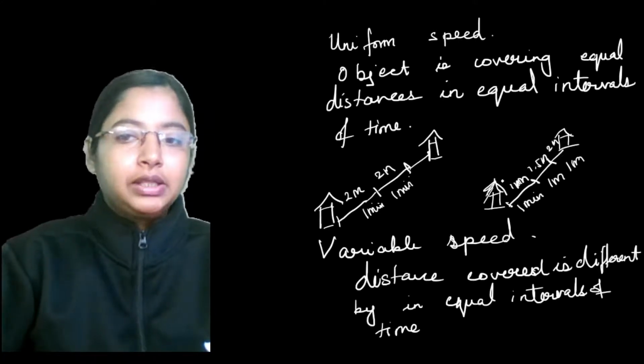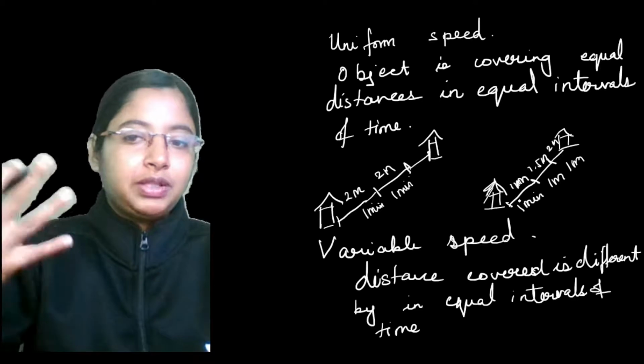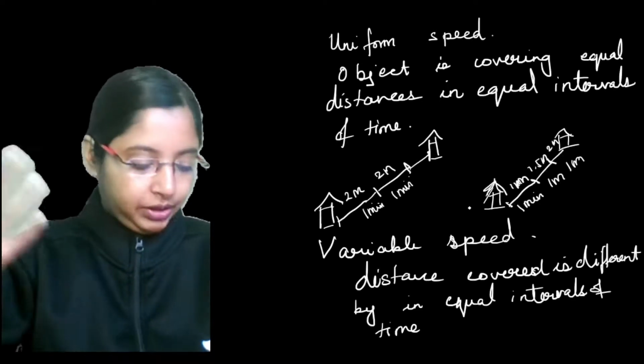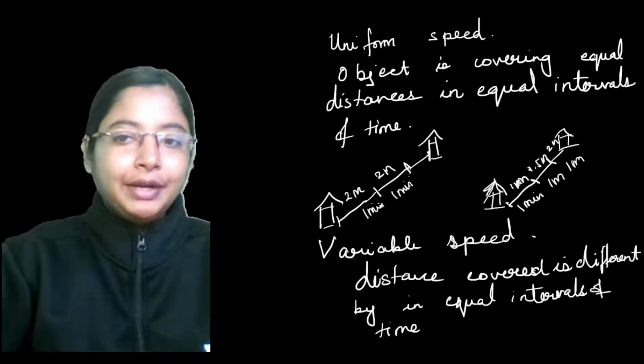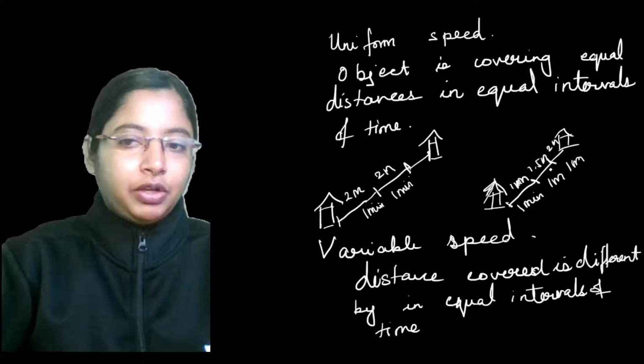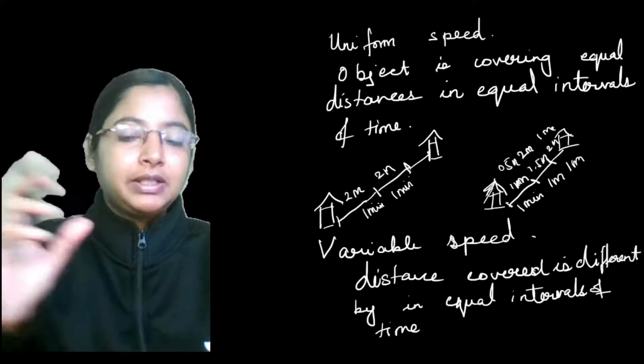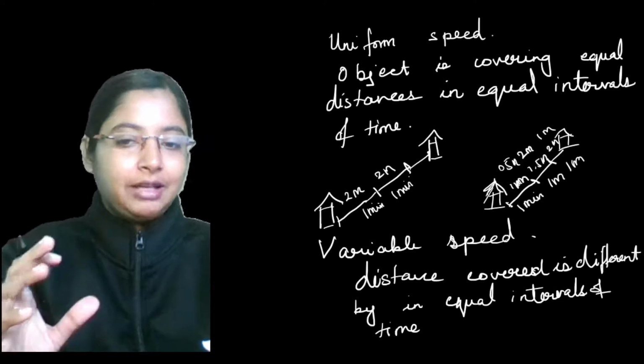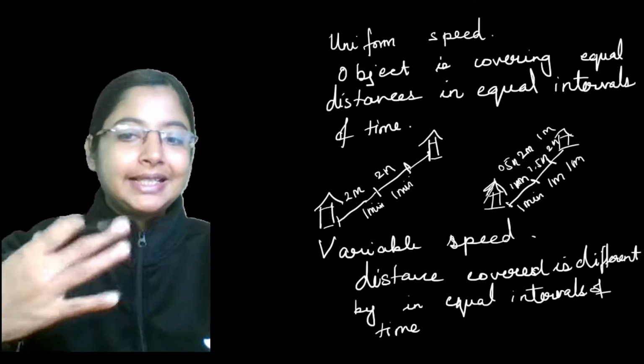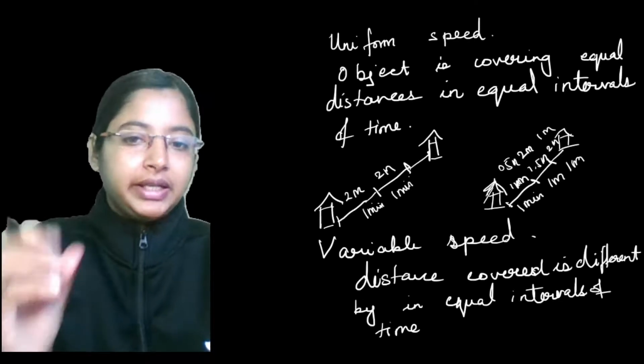Or, you walk for some time, you see something, you stop, and then you start moving around again. For a given time, you could have gone 5.5 meters, then 2 meters, and then 1 meter. The time taken to cover these distances is the same, but in a given interval, the distance covered is different. Then it's a variable speed.